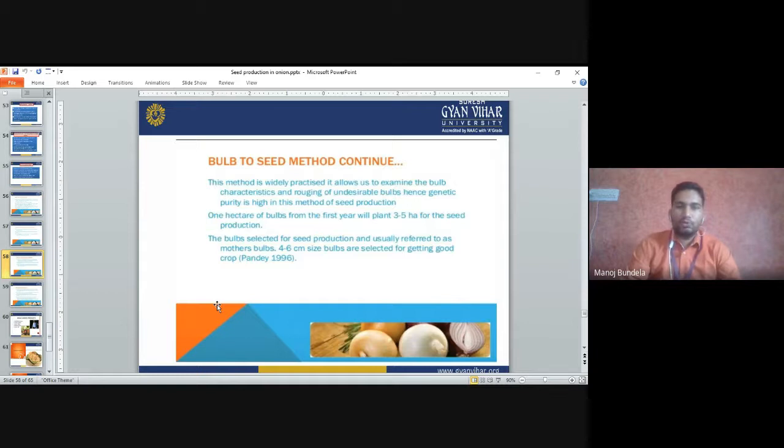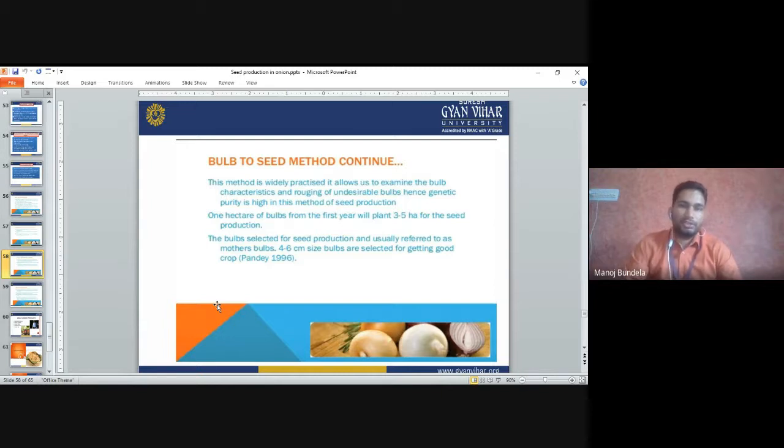Next is the bulb to seed method. This method is widely practiced. It allows us to examine the bulb characteristics and rogue out undesirable bulbs. Hence, the genetic purity is high in this method of seed production.